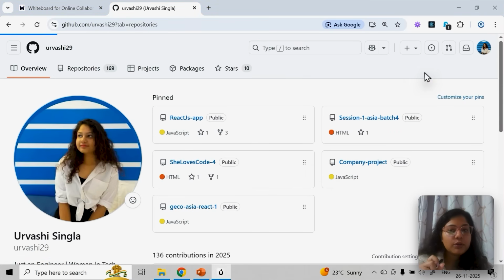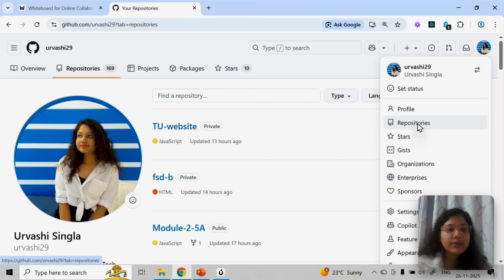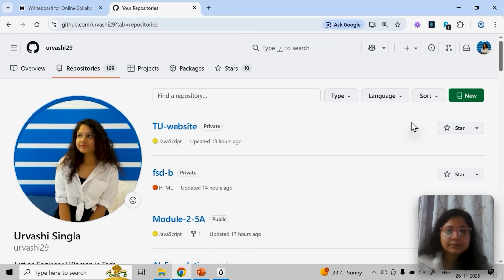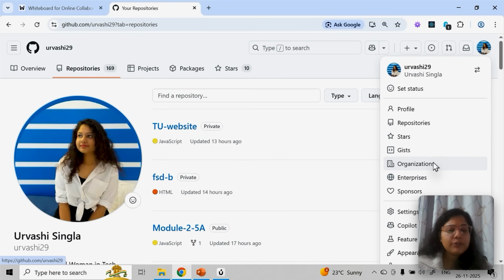Now here at the top right corner, you can see repositories as well. If you want to go directly to repositories, you can do that as well. After this, if you want to add any organization, like I told you, there is a company, and they want to add you as a contributor to their organization, you can do that as well.